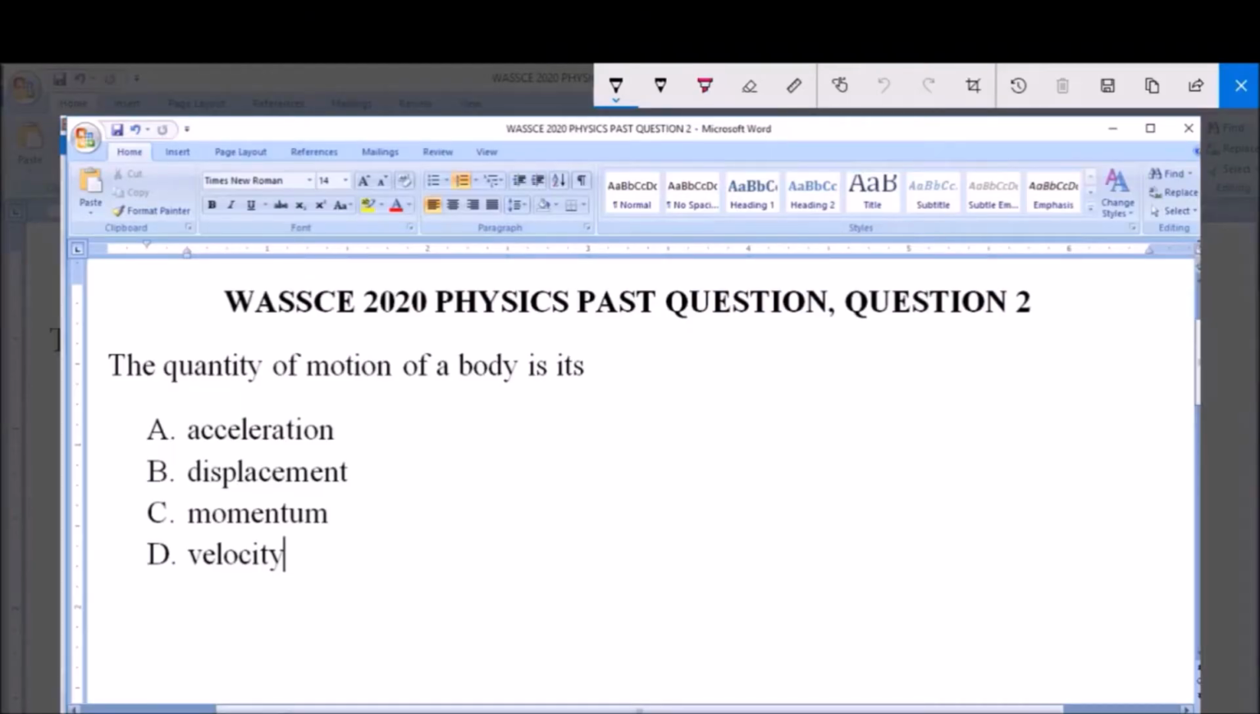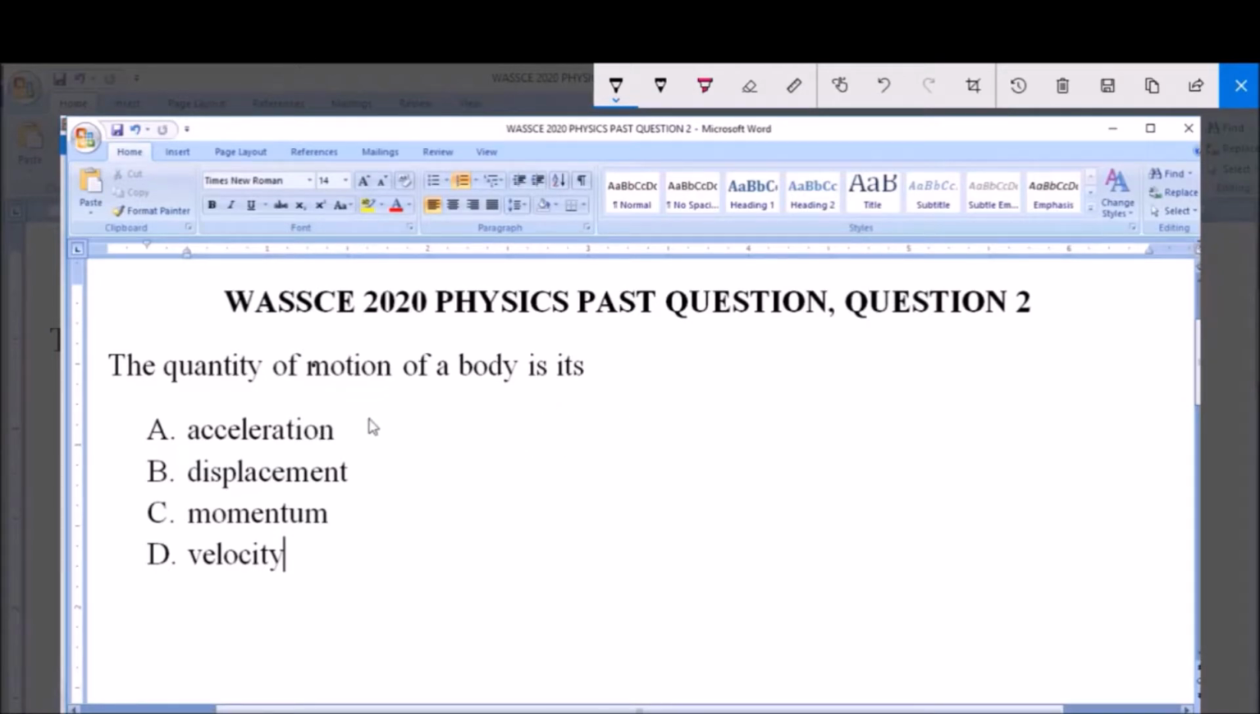I will be answering WASSCE 2020 Physics Past Question 2. The quantity of motion of a body is its: A. Acceleration, B. Displacement, C. Momentum, and D. Velocity. The question says the quantity of motion of a body is its.